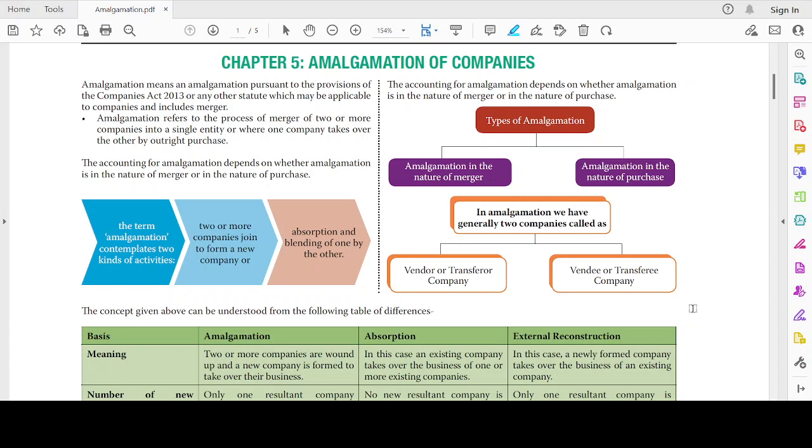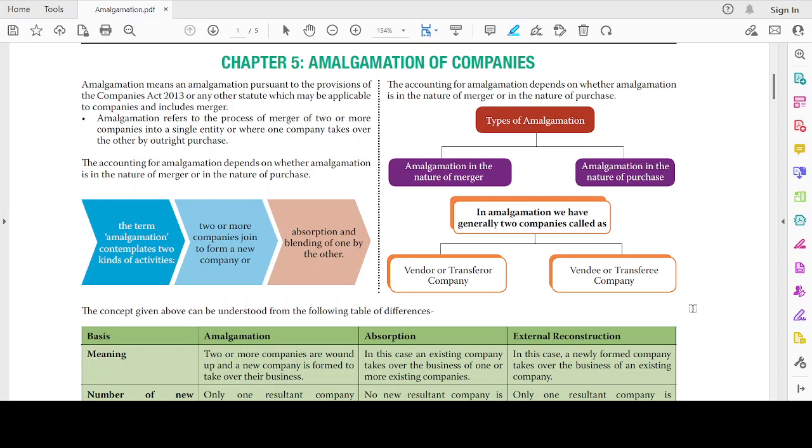Here is an example. Let's assume there is a company A, which is making huge profits in one line of business. In the same line of business, there is a company B, which has a huge capital investment and very good capital equipment, yet is still making losses. Now company A, instead of buying only the equipment, will buy the entire factory, everything from company B. This will be known as amalgamation.